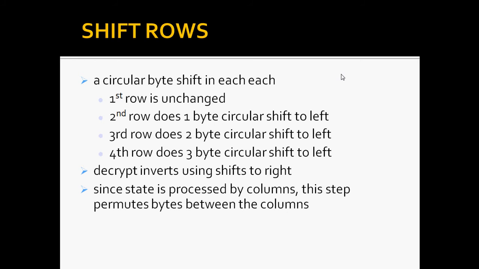This row shift moves an individual byte from one column to another, which is a linear distance of a multiple of 4 bytes, and ensures that the 4 bytes of one column are spread out to 4 different columns. So now next we'll see the ShiftRows, how it is done.